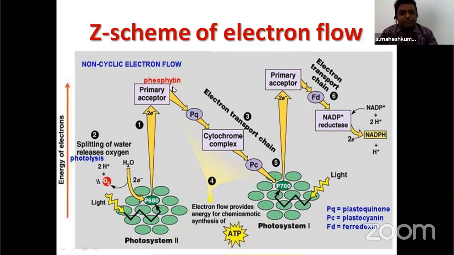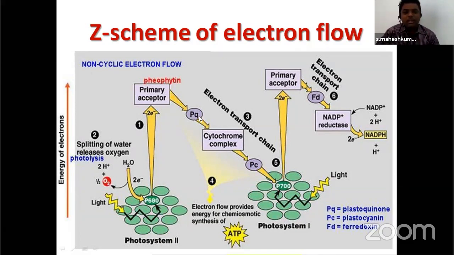From pheophytin, the 2 electrons move to plastoquinone. Here, this is the main point you have to note down and keep in mind: plastoquinone will transfer not only electrons, it also transfers protons.